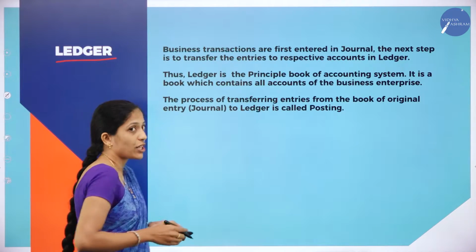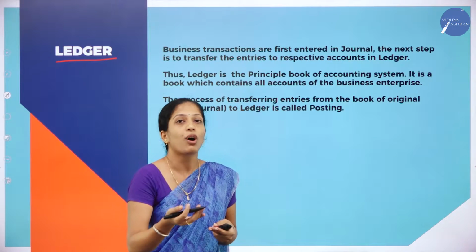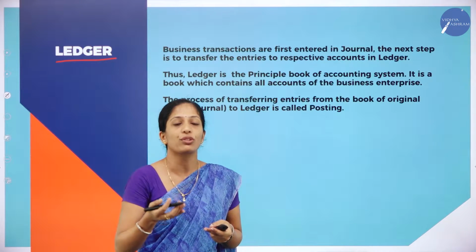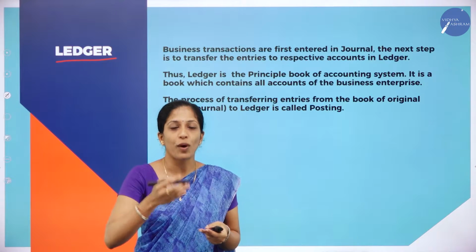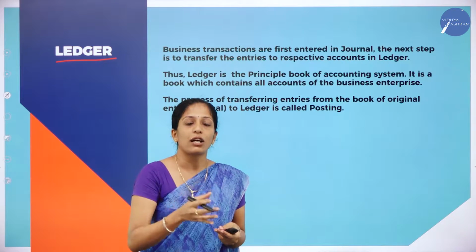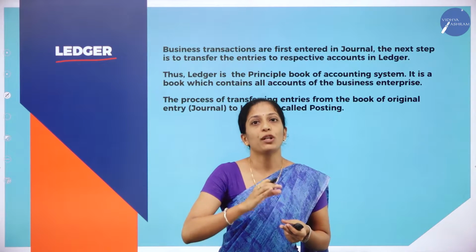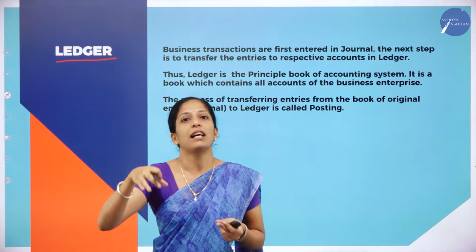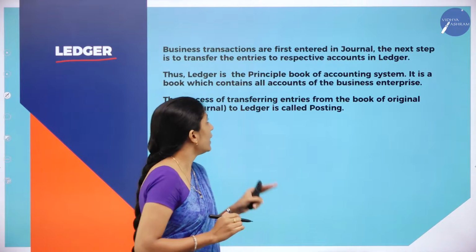Now what is ledger? As you know, journal is called a book of original entry where you are going to record all the transactions in chronological order, that is one by one as and when they take place. After recording all the transactions in journal, you are going to transfer those entries into a particular account. So that is known as what? Ledger.